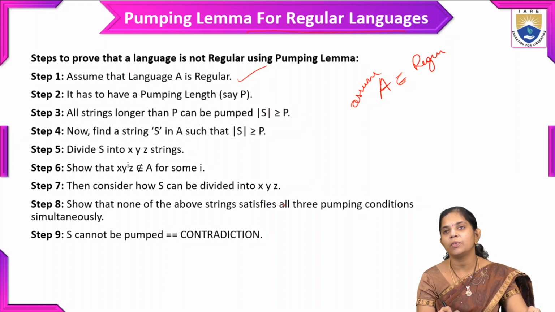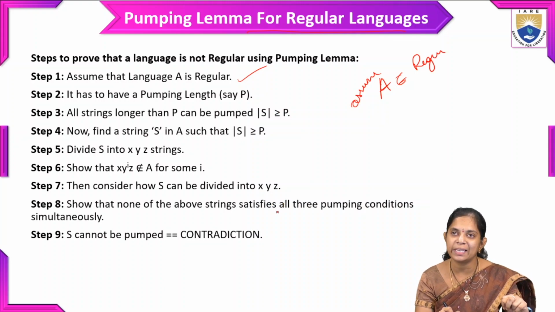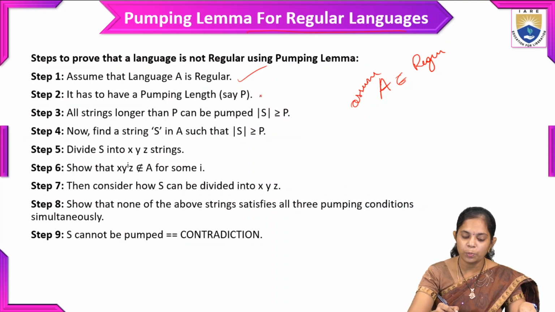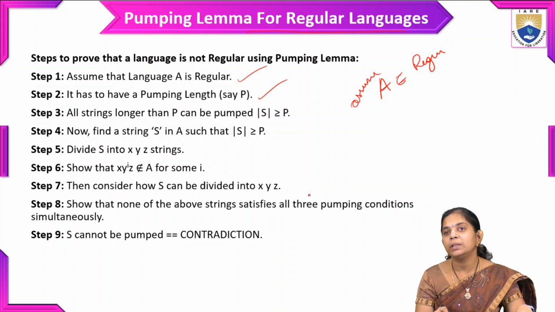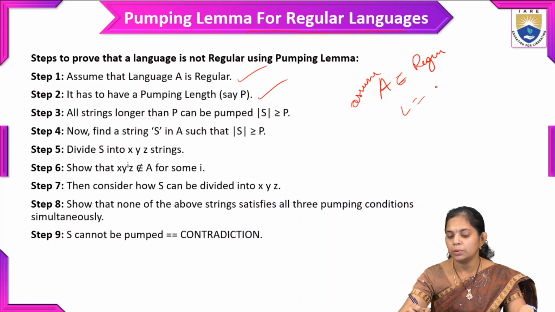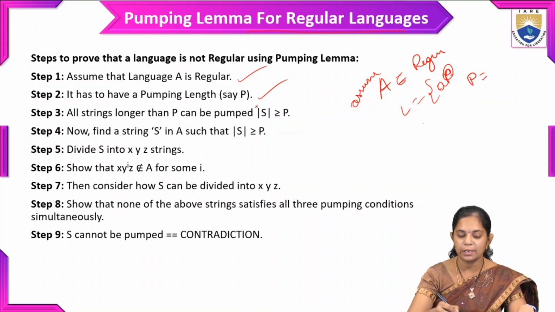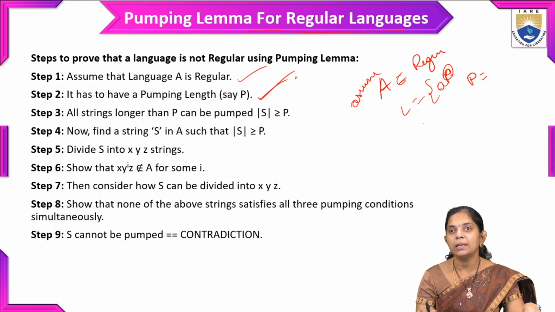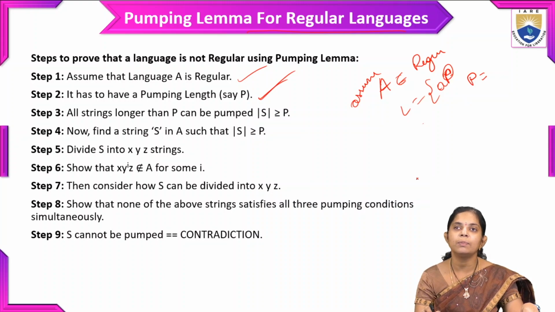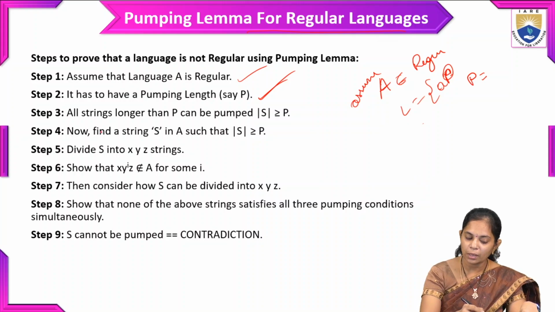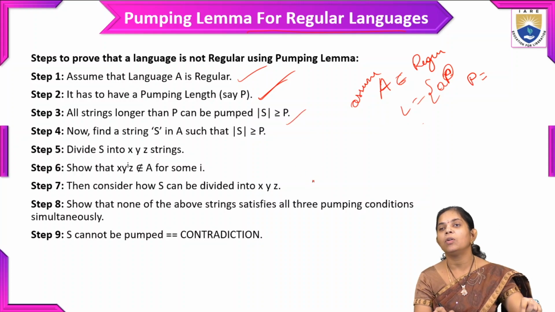As a first step, we assume that A is regular, and it has a pumping length. In that language, if it has a power n, this n is represented as p, and this p should be there in the language. So it has a pumping length p, and all strings longer than p can be pumped.